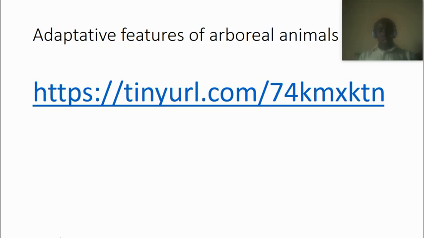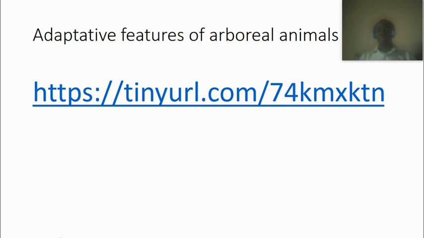Actually, okay, this link will lead us to some special features of arboreal animals. I don't think it's possible for us to get it, but just copy the link. You can see some of the special features that they have. They have adhesive tails. Some of them have long tails that they can use to grab the stems or the branches of plants as they move from one place to another. Some of them have hands that can grab the stem, and some of them can change color.